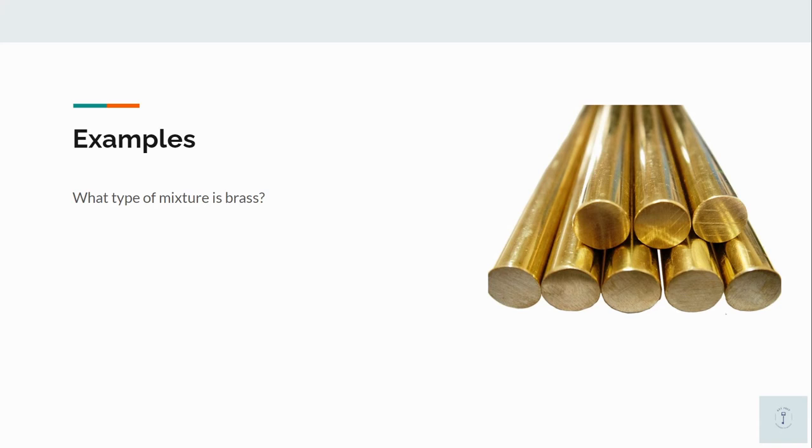Here are some examples. What type of mixture is brass? The answer is a homogeneous mixture. Brass is a mixture of copper and zinc, and they are evenly mixed and the components are not visibly distinguishable from each other.